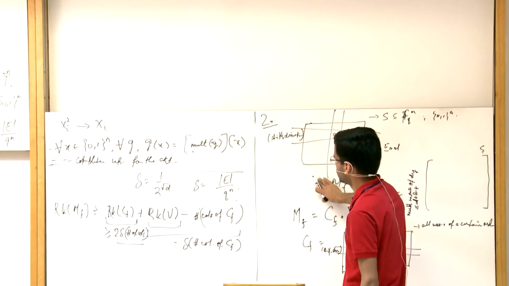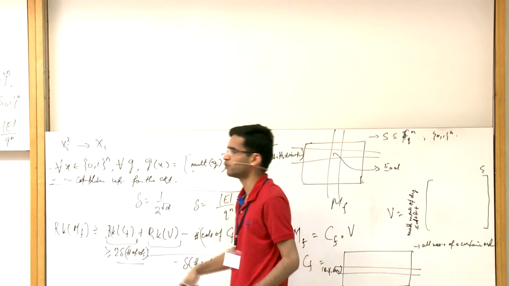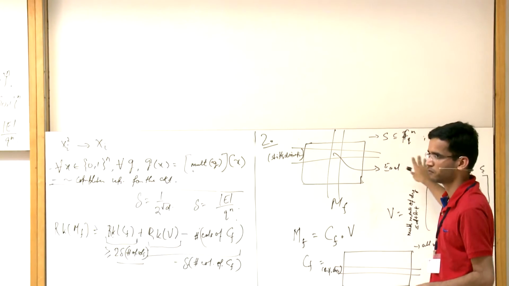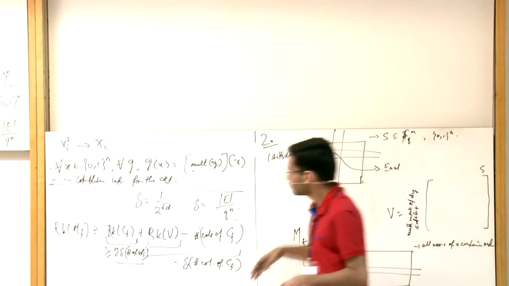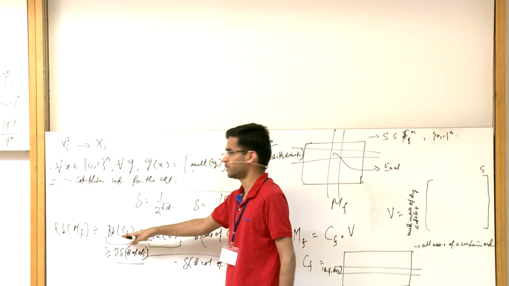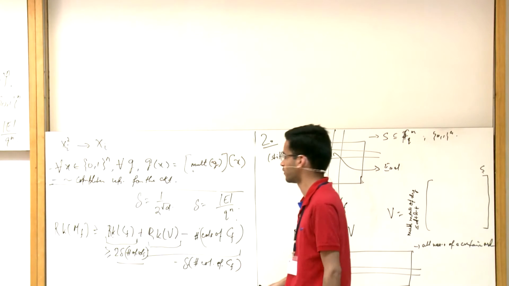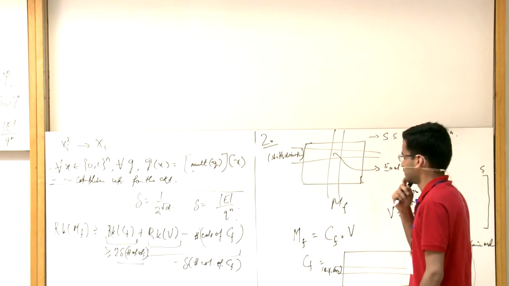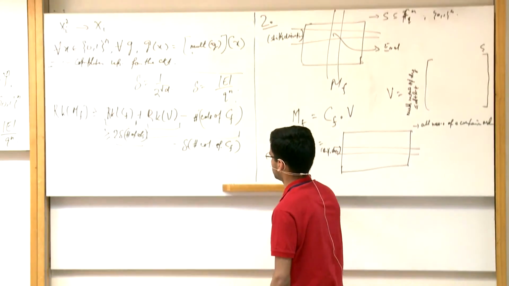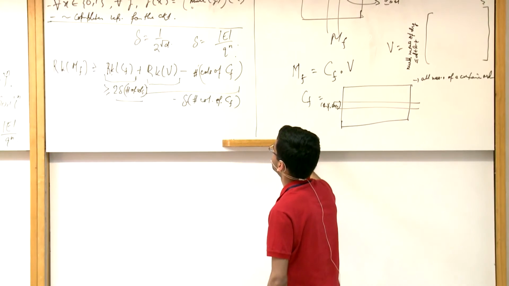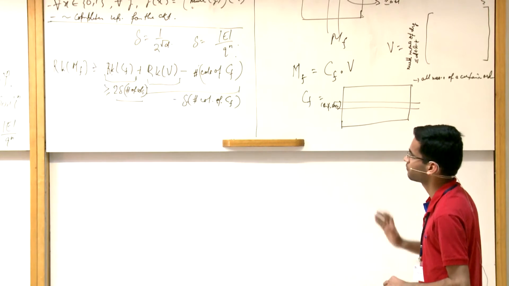Now, that might sound like a technicality. The problem is that these rank bounds we know for the Nisan-Wigderson polynomial, which is the polynomial in V and P for which we proved this lower bound. These rank bounds we also know for the IMM. But the improvements that we have, we can only show for the Nisan-Wigderson polynomial. We don't know how to show it for IMM. So in particular, we don't know how to make this depth 5 lower bound work for IMM. Good, so this roughly completes the outline of the proof.